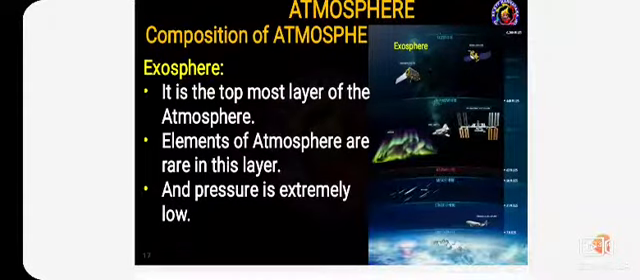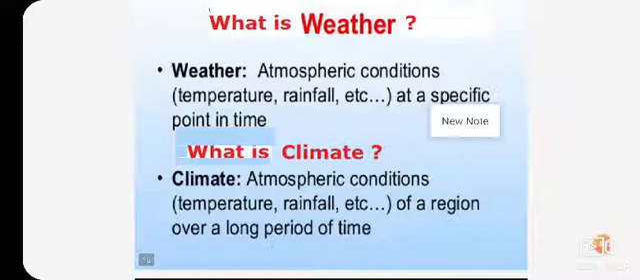Come to the exosphere, the last layer of the earth. The topmost layer of the atmosphere is the exosphere. Elements of the atmosphere are rare in this layer. There are few elements in the exosphere, and pressure is extremely low. When we go to a higher level, the temperature decreases because there are fewer elements. So these are the 5 important layers bounded on the earth.